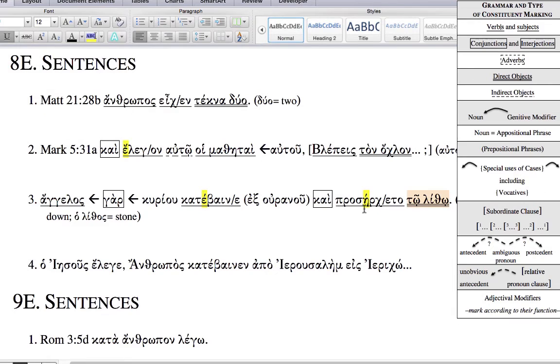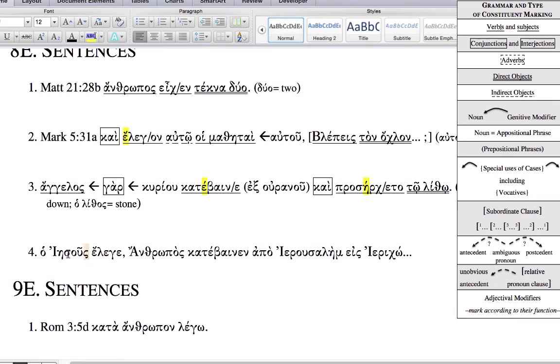With pros erketo, this verb will take the dative case with the pros is influencing that. So altogether, then you have the an angel. For an angel of the Lord was coming down from heaven and was coming to the stone.